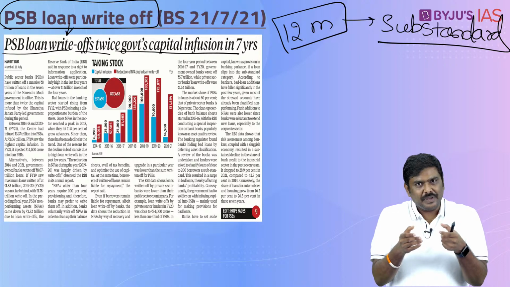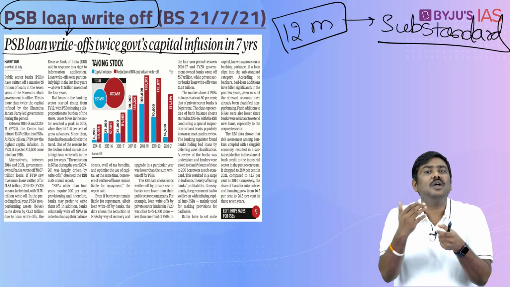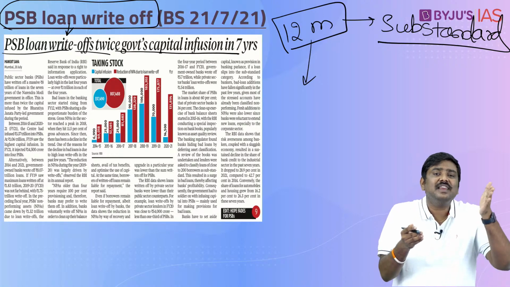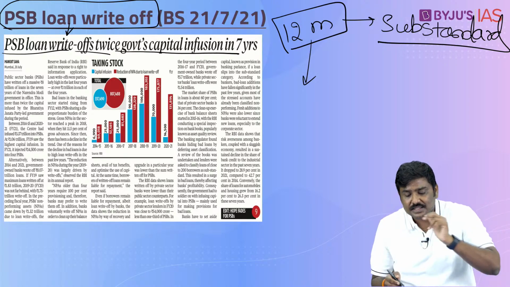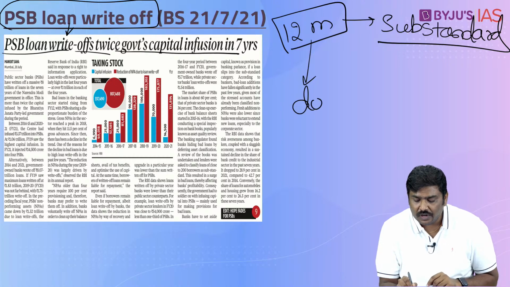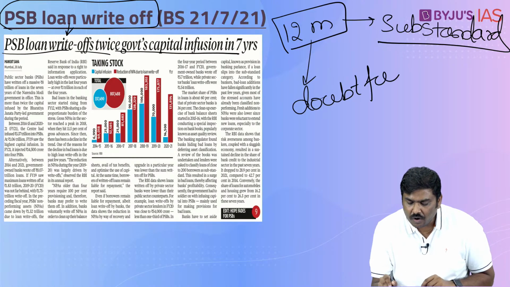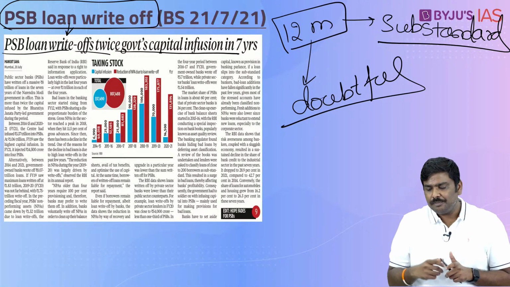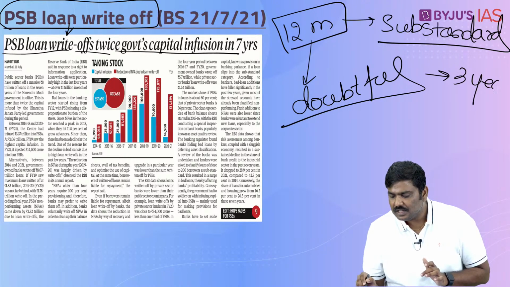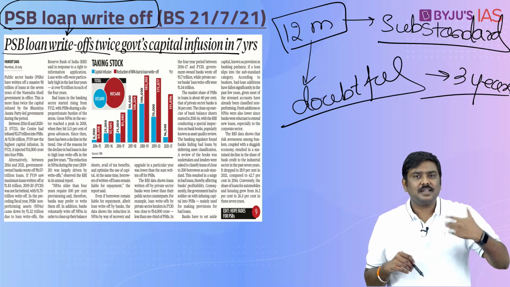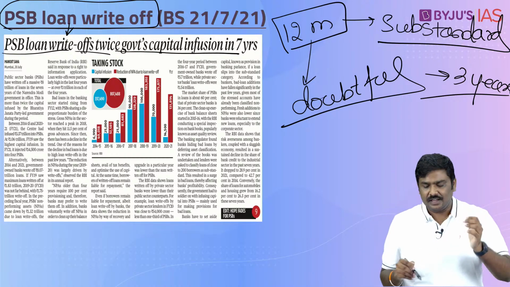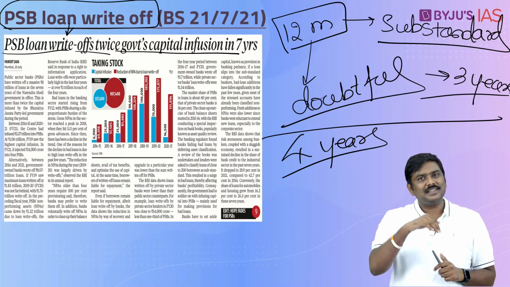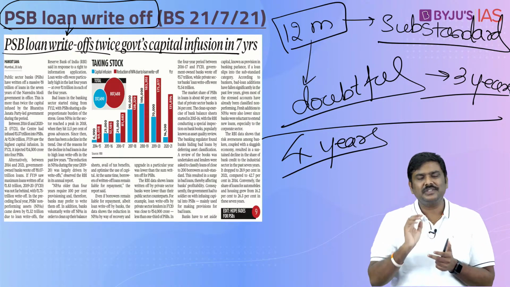Now, if this particular NPA remains an NPA for more than 12 months, then that is when a situation arises when an account is NPA for more than 12 months, we will simply call this a doubtful NPA. Is it okay? And an account remains a doubtful NPA for a period of 3 years. So, understand this? Initially substandard 1 year and doubtful 3 years. So, totally how many years? 4 years.